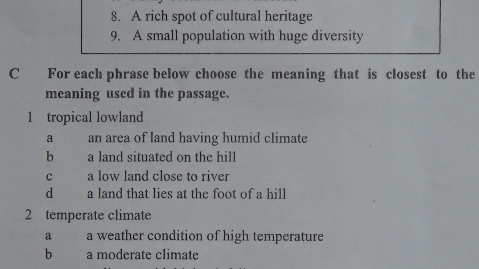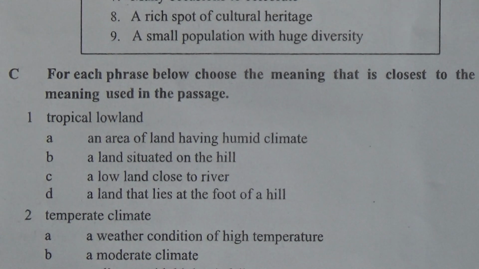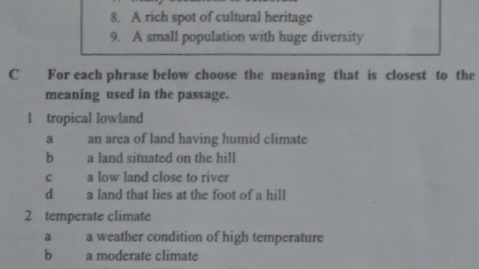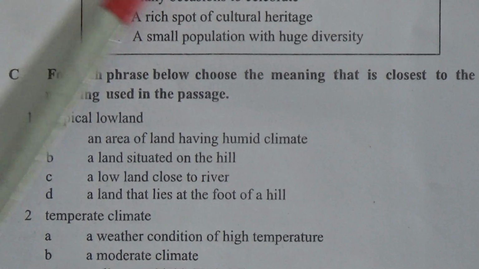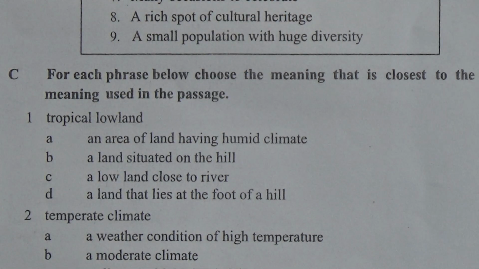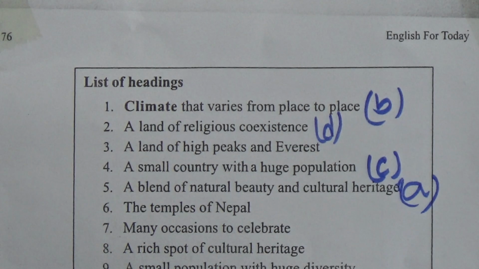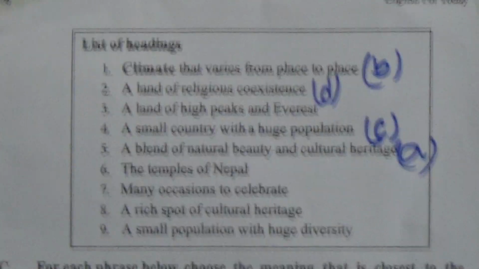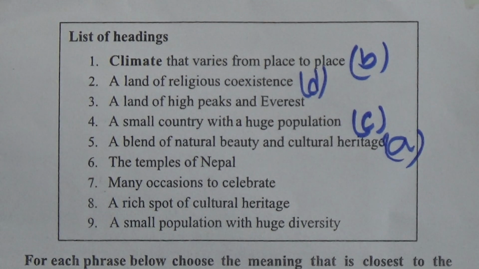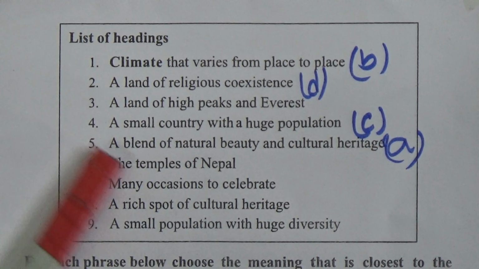And paragraph D is about the religious coexistence of Nepal. So which one? Now look, number 2, a land of religious coexistence. So it will be suitable for paragraph D. And now paragraph E, and we know that paragraph E is about the cultural heritage of Nepal. So which one?